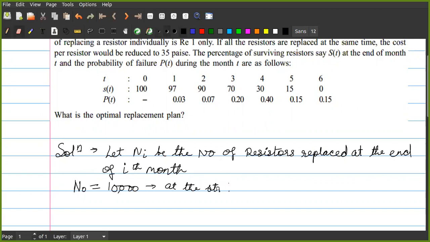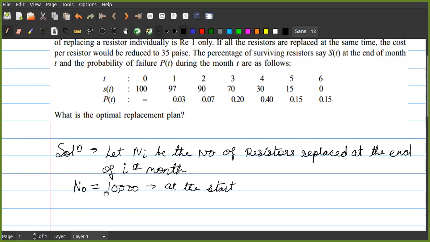At the start, you have just replaced all the components. So at the initial month, all the components are new, so everything is being replaced. Correct?